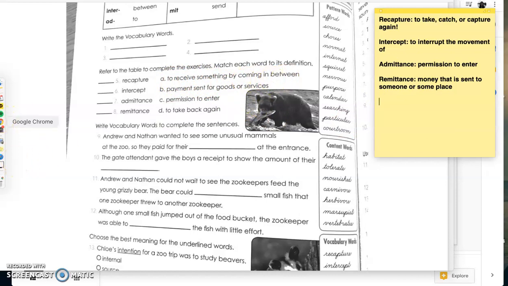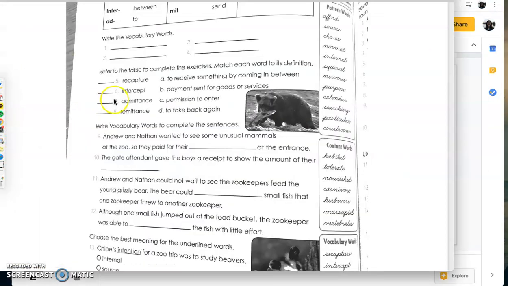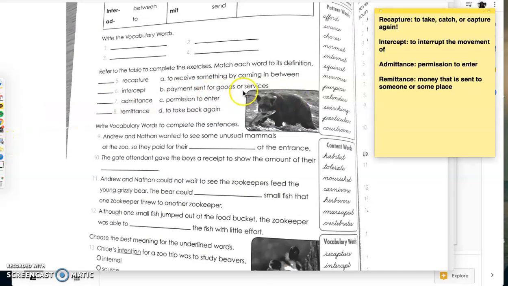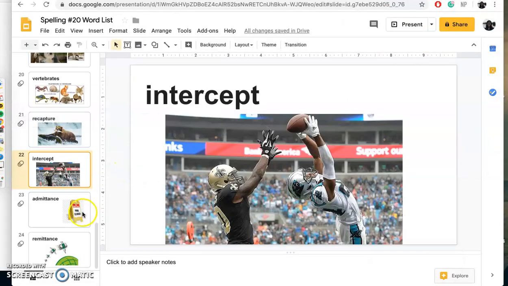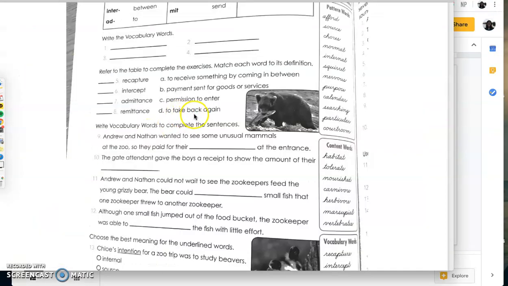So if you remember those football players, something is coming between, so we know that's intercept. B, payment, so money that is sent, so that's remittance, right? C, permission to enter, perfect, word by word. Admittance is permission to enter, just like this sign. This one actually doesn't let you enter. And D, to take back again, recapture, to take it again.